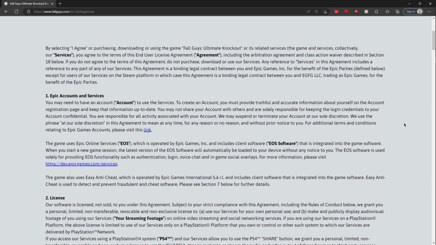Any reference to services in this agreement includes a reference to any part of any of our services. This agreement is a binding legal contract between you and Epic Games Incorporated for the benefit of the Epic parties defined below, except for users of our services on the Steam platform, in which case this agreement is a binding legal contract between you and EJFG LLC, trading as Epic Games, for the benefit of the Epic parties.